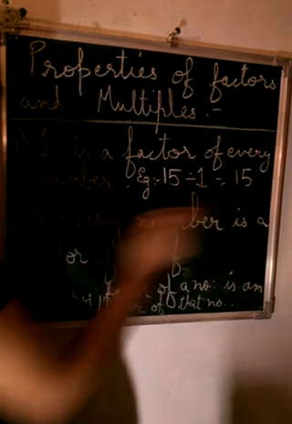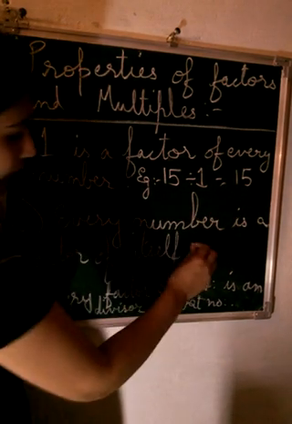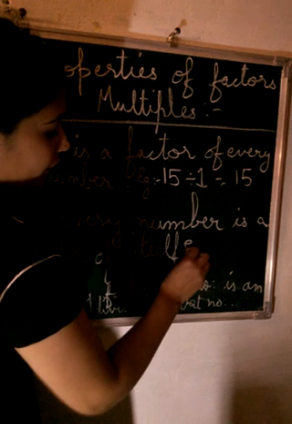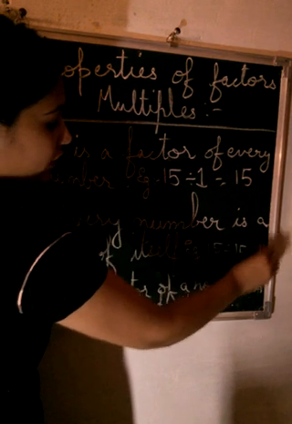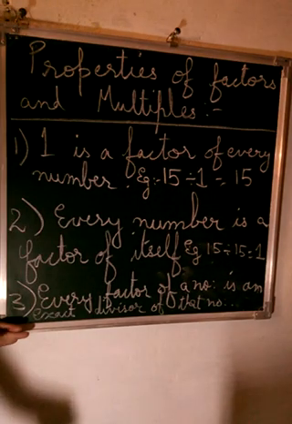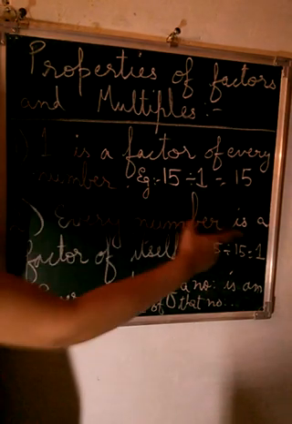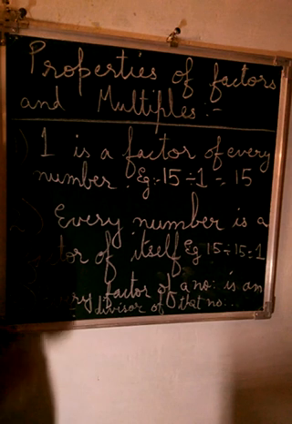Every number is a factor of itself. Every number, 15 divided by 15, you will always get the answer. Remainder will be 0. So every number is a factor of itself.